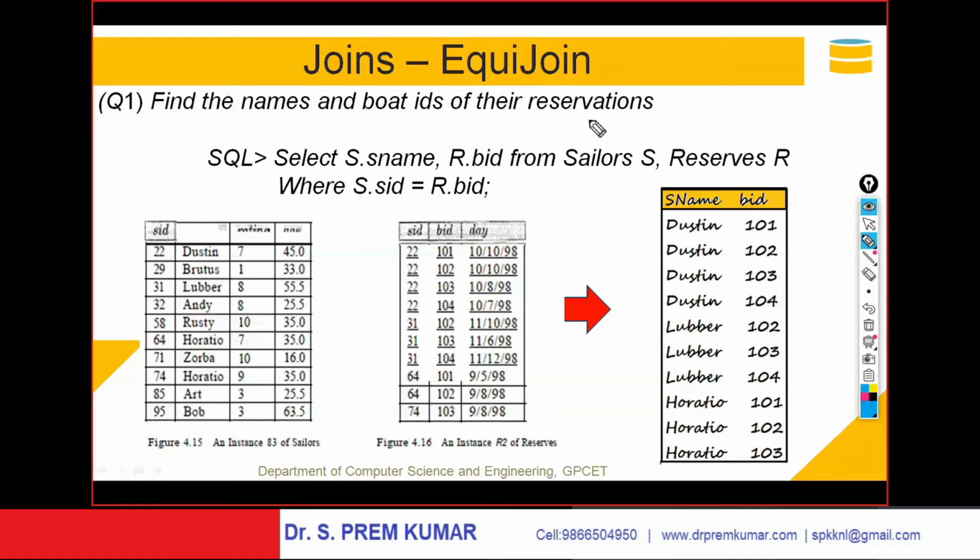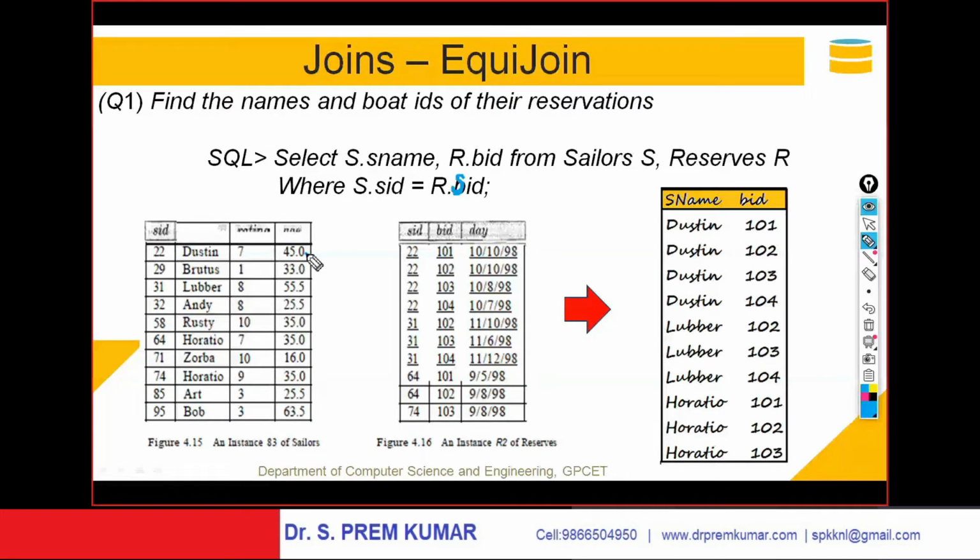All the sailors who reserved. I want the data of all the sailors, that is the sailor name and the boat ID, who reserved. So I need to get the data from the sailors table S and the reserves table R, where S.sid equals R.sid. Here you should say R.sid, please.